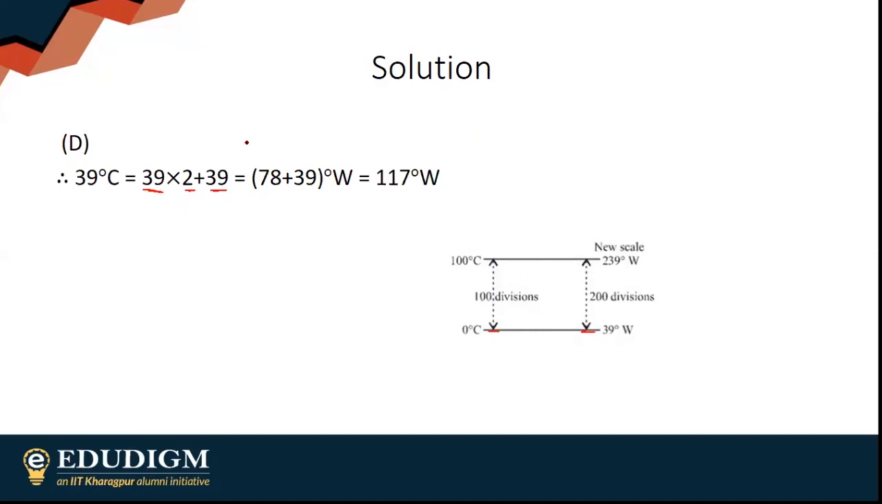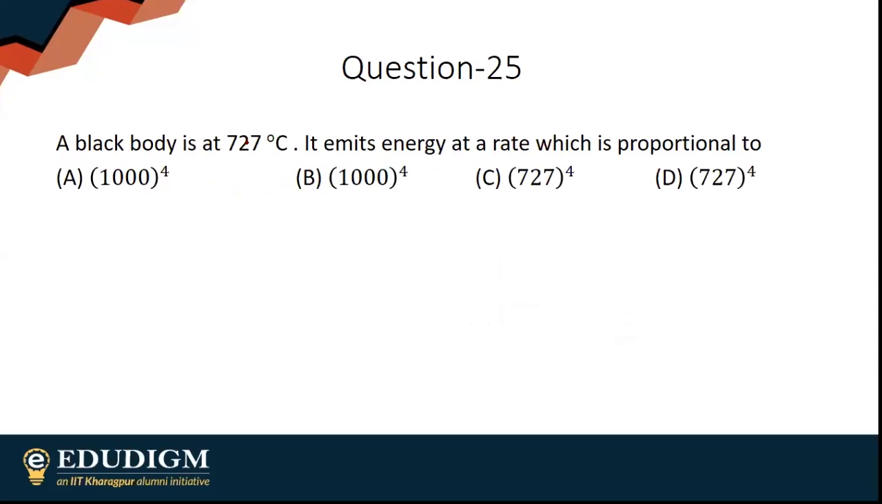Moving on to my next question. A black body is at 727 degrees Celsius. It emits energy at a rate which is proportional to. Very, very straightforward question. Tamanna says option B, good. Obviously, don't forget to change Celsius into Kelvin. And after that, 1000 to the power.